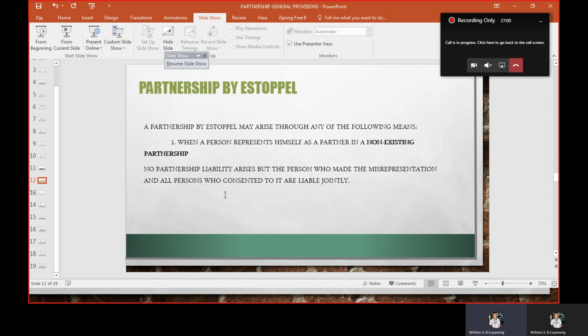So another one: when a person represents himself as a partner in a non-existing partnership. Okay, so here, para pa rin siyang effect number two, no partnership liability arises, but the person who made the misrepresentation and all persons who consented to it are liable jointly.